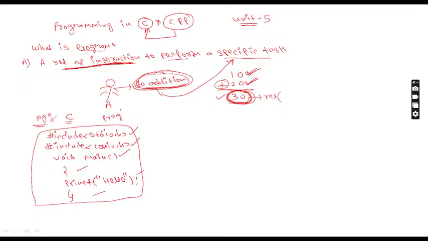Now tell me, what is the definition of a program? A program is nothing but a set of instructions. Each and every line you have written here together make one program. In one program we can have more than one line, two lines, three lines, depending upon the program or the concept. The number of lines in a program may be more or less. This is a very, very important thing you need to remember.